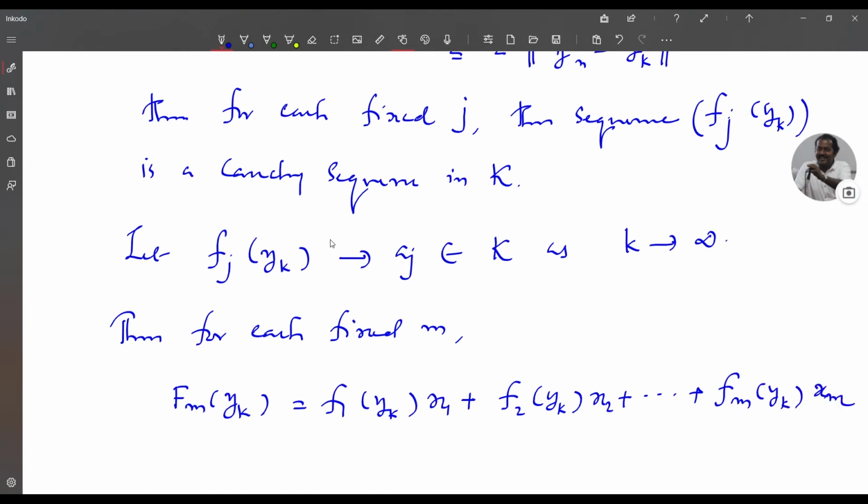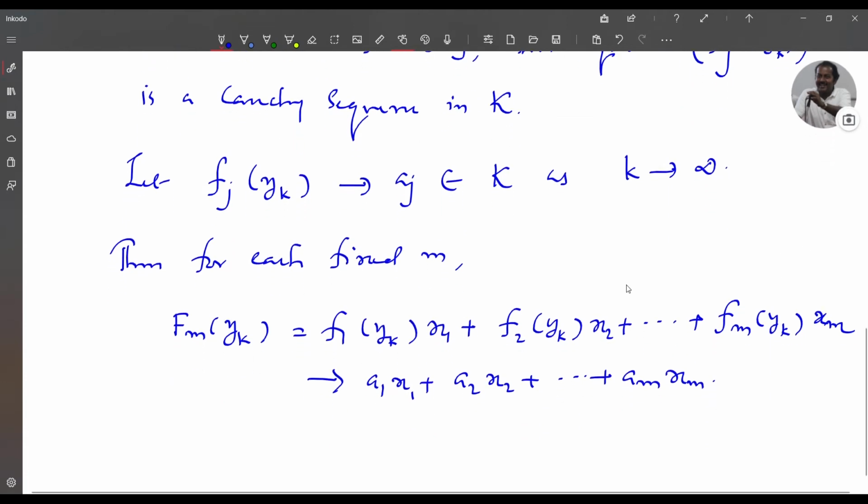So this converges to a1 x1 plus a2 x2 plus etc. plus am xm as k tends to infinity.